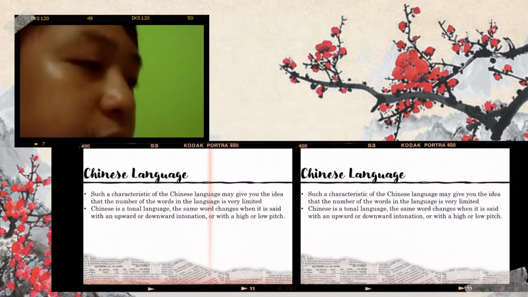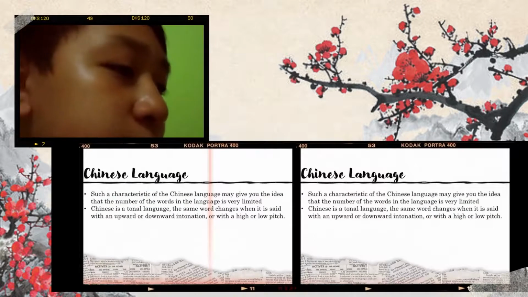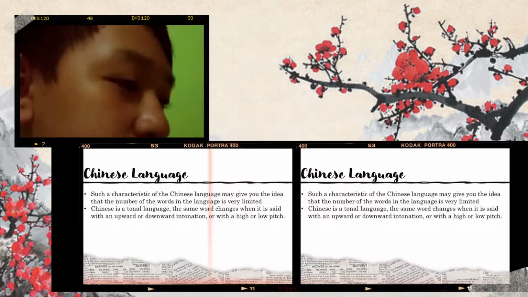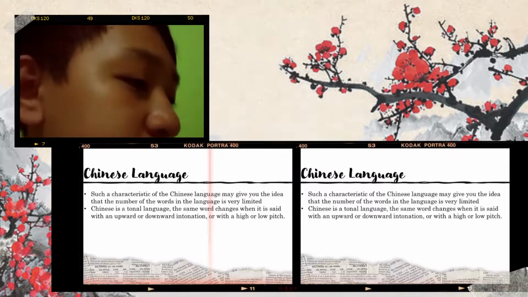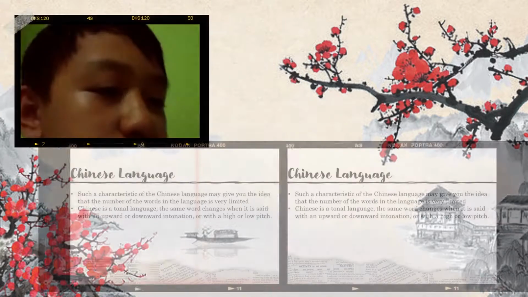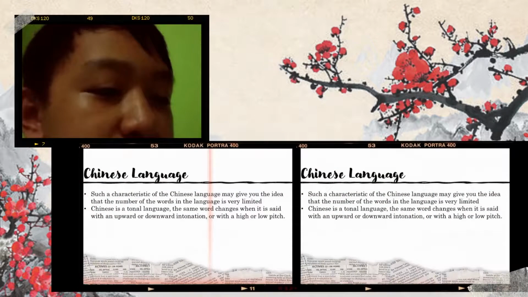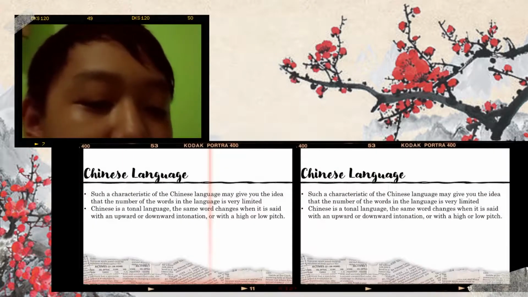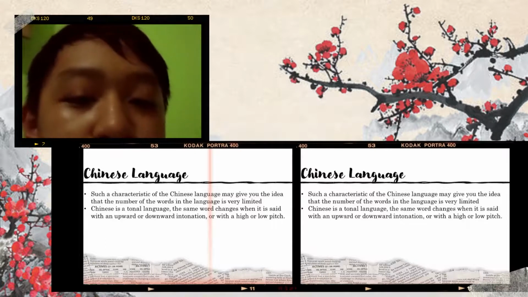Such a characteristic of the Chinese language may give you the idea that the number of words in the language is very limited. Chinese is a tonal language. The same word changes when it is said with an upward or downward intonation or with a high or low pitch. Just like in our Filipino language, some of the words may look the same, but we use intonation to give them a different meaning.